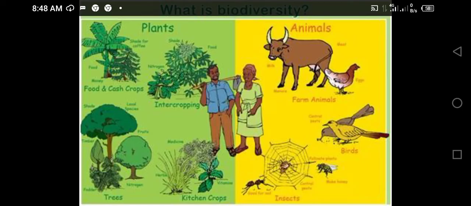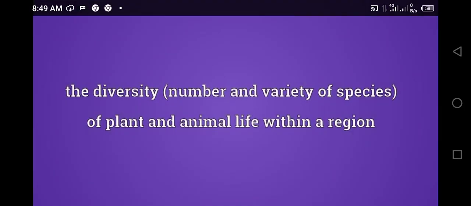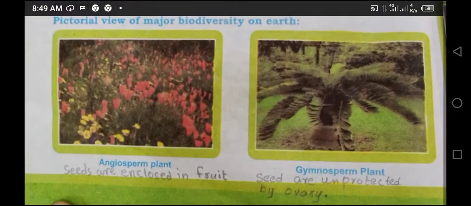And we have animals, four-legged, two-legged, and we have small insects, and we have microorganisms, and human beings are there. These are all the different varieties of life living on the earth. So biodiversity is the number and variety of species of plant and animal life within a region.